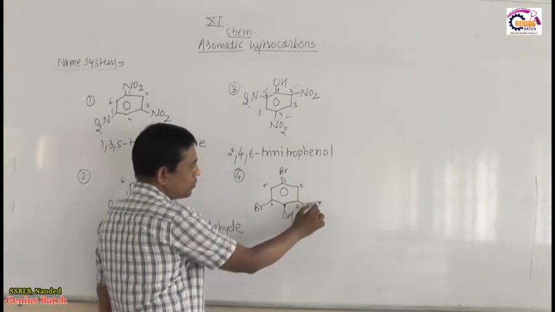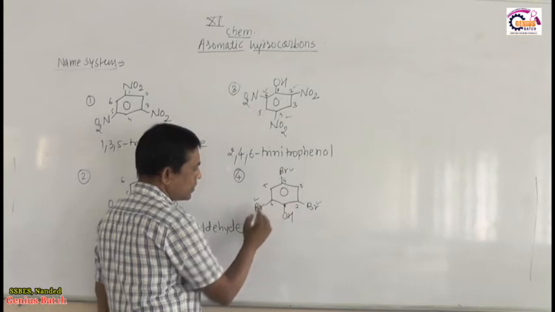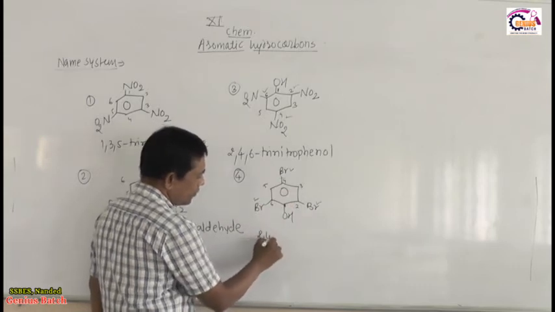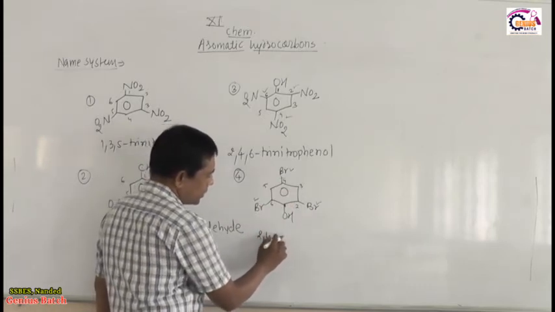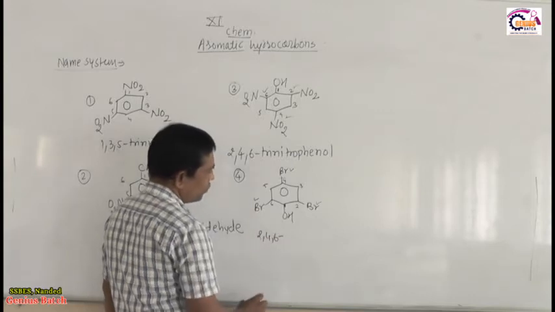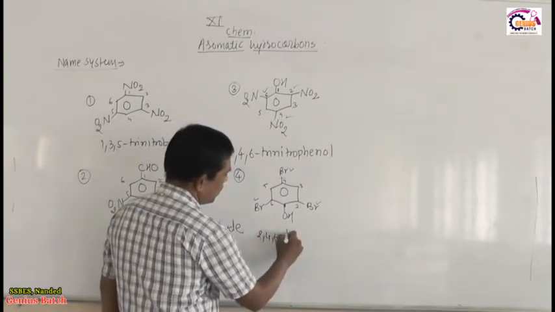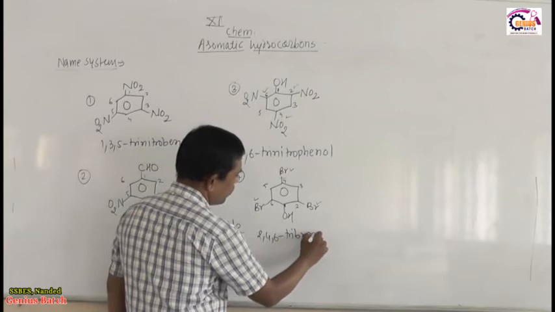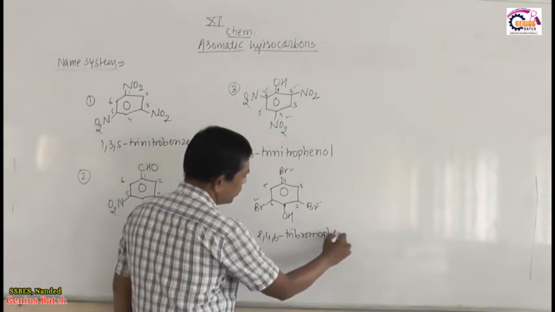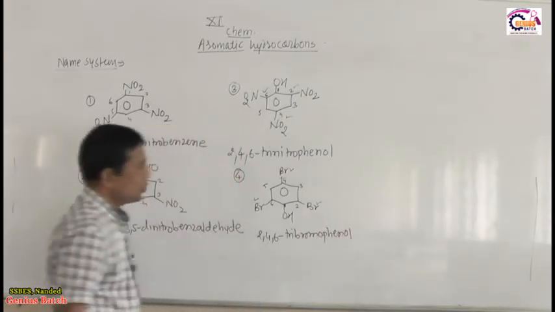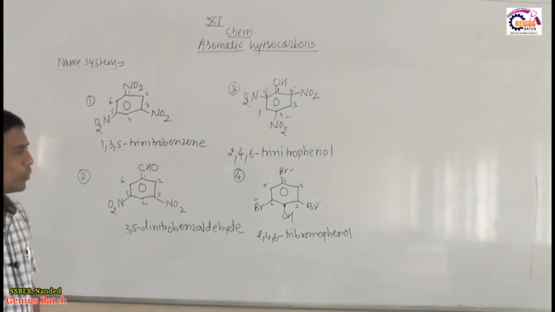So positions 2, 4, 6 tribromophenol. The IUPAC name is 2,4,6-tribromophenol. This is the IUPAC name of a tetra substituted benzene.